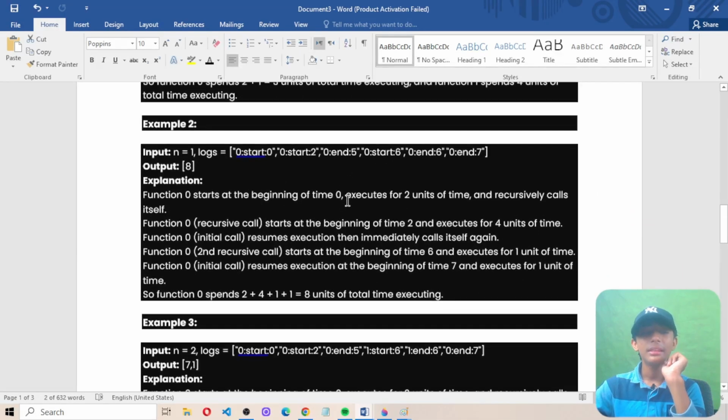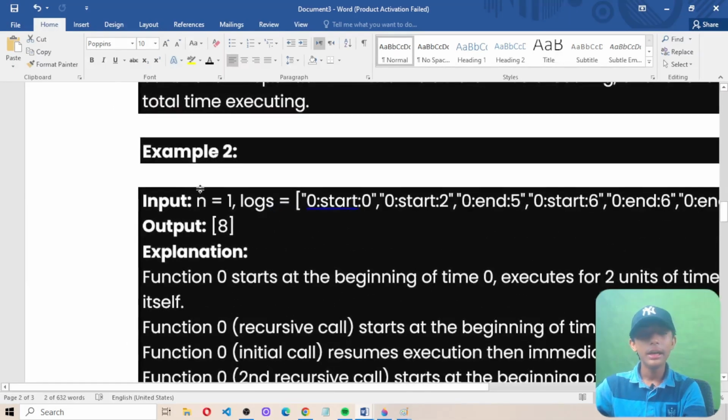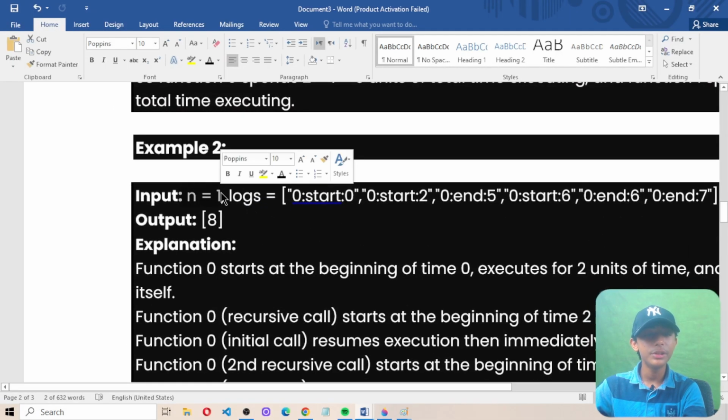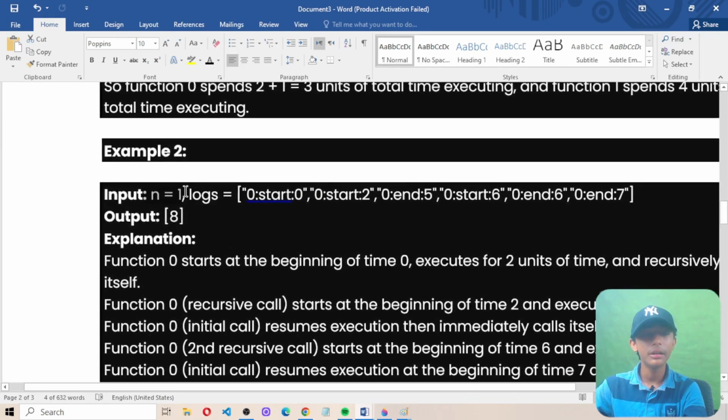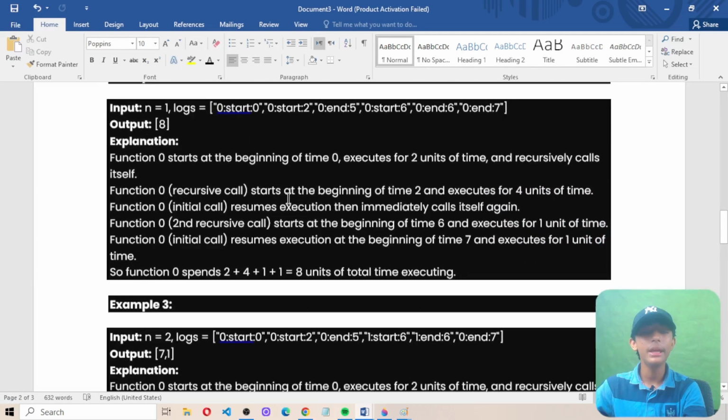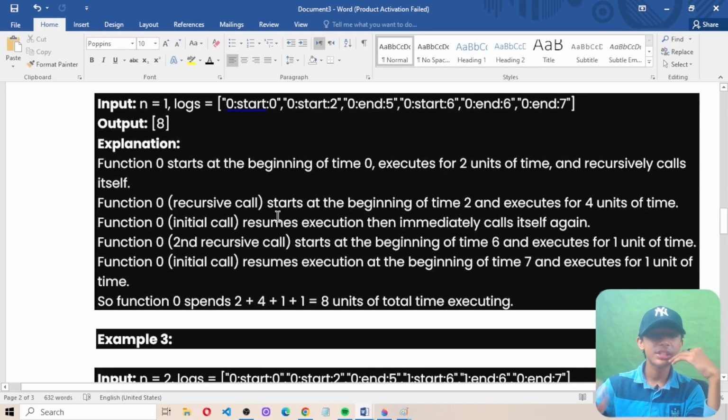Example 2. There are 3 examples included. In this example 2, n is 1, and the logs start with 0:start:0, and so on. The output is 8. Why? Because function 0 starts at the beginning of time 0, executes for 2 units of time, and recursively calls itself.